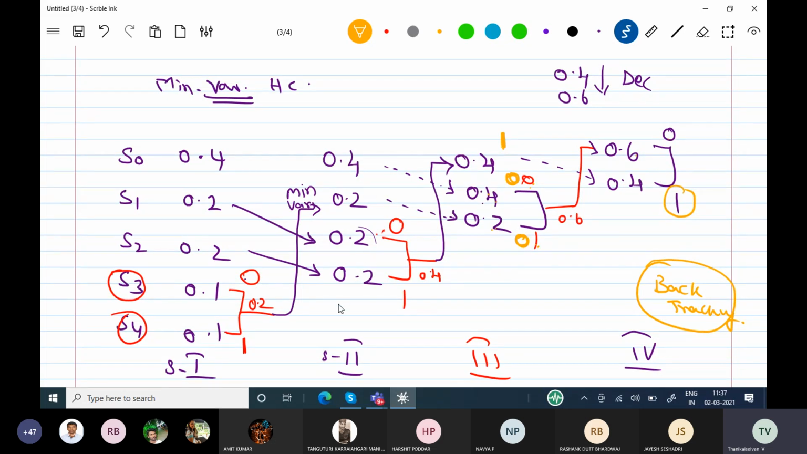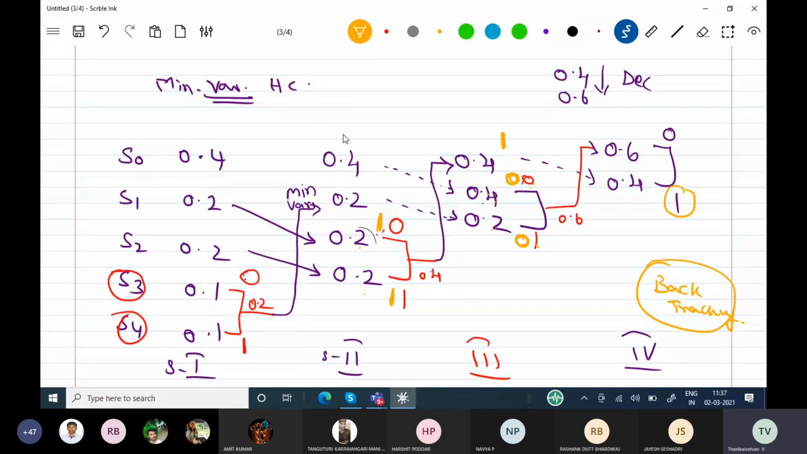Now we will be going to the second stage. You take this one; this 0.4 is coming from 0.2 plus 0.2. You take this one and keep that one before the existing binary. So now you see this 0, 0.